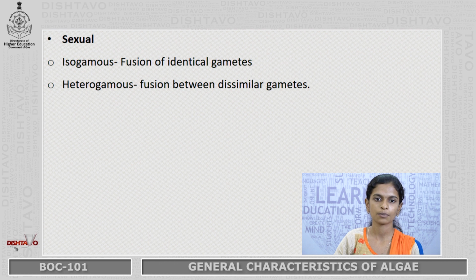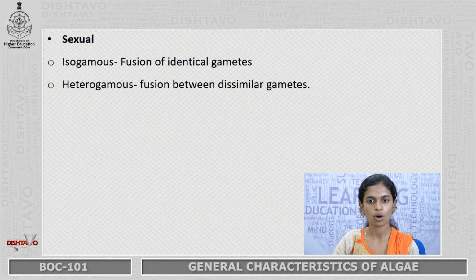Then in sexual reproduction, they will form gametes and there will be fusion of gametes to form the zygote. There are two types of sexual reproduction, isogamous and heterogamous. In isogamous, the gametes will be identical, and both the identical gametes will fuse together to form the zygote. And in heterogamous, the gametes will be dissimilar, and two dissimilar gametes will fuse together to form the zygote, which will give rise to a new algal plant.